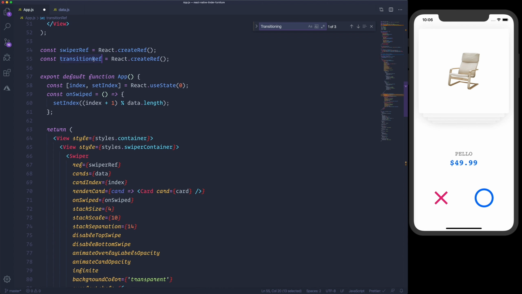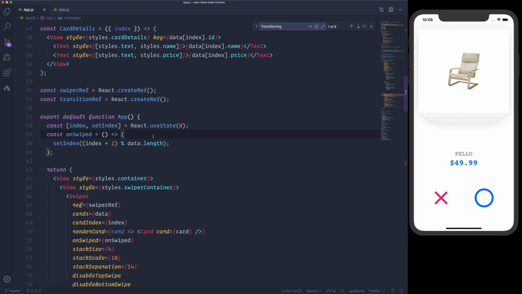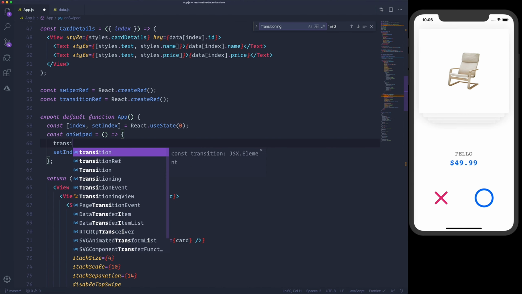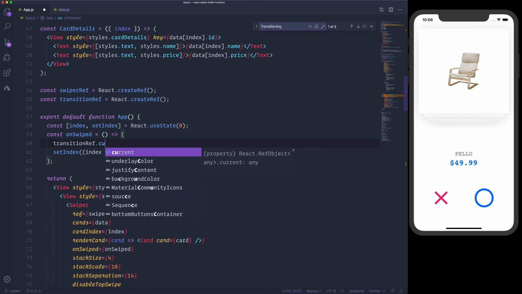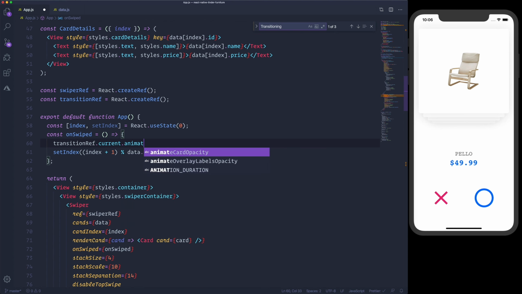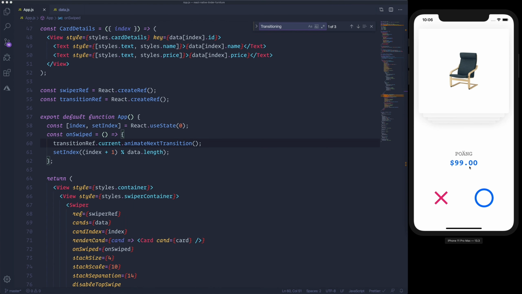And in order to make this work, we need to inform the transition API that the state is going to change. So whenever we call the onSwiped method, we will do a transitionRef.current.animateNextTransition. And now we will animate the mounting and unmounting based on the key index.